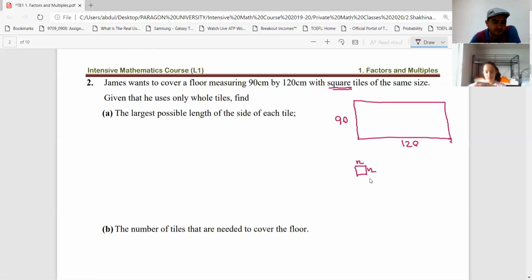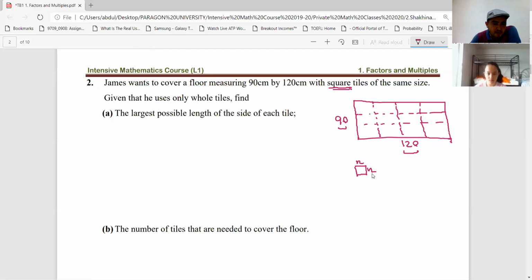How big can it be? To answer this question, here I will put some tiles in this direction. Again, those tiles here, then I can cover, right? And also here we have tiles here, and tiles here, right? That means that this n should divide 90, and also it should divide 120.